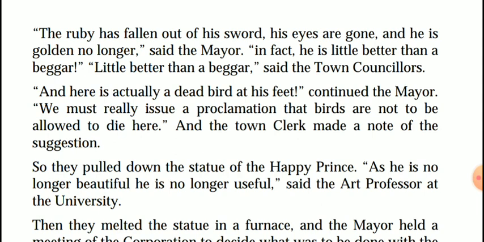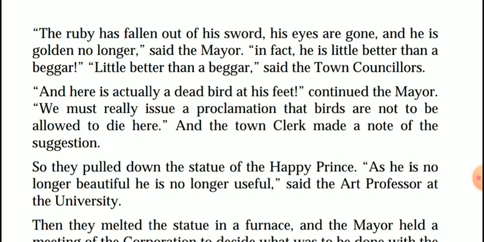"In fact, he is little better than a beggar." "Little better than a beggar," said the town councillors. "And here is actually a dead bird at his feet," continued the mayor. "We must really issue a proclamation that birds are not to be allowed to die here," and the town clerk made a note of the suggestion.